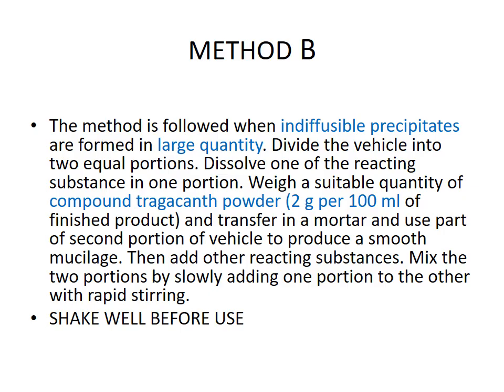Then the first reacting ingredient, which is dissolved in half part of the vehicle, is added into the second part which is present in the mortar. Okay, and mix by thorough trituration.